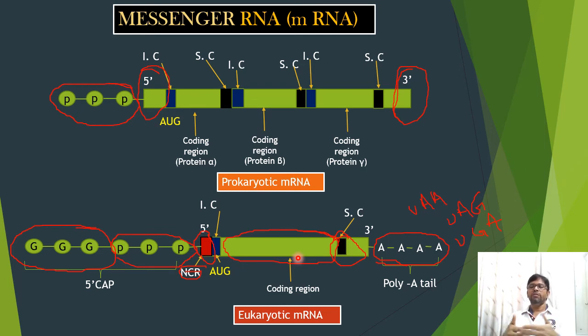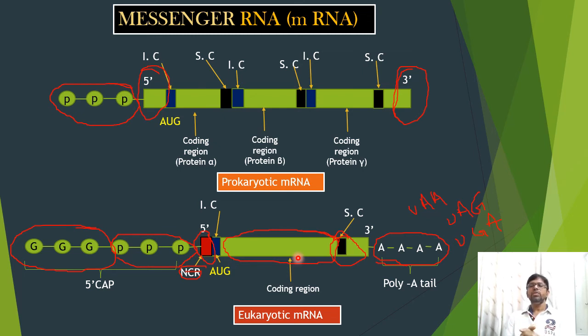These four types of nucleotides are arranged in different sequences, and they are bound to each other with phosphodiester bonds. As a result, a polyribonucleotide strand is formed. That is what we call RNA.